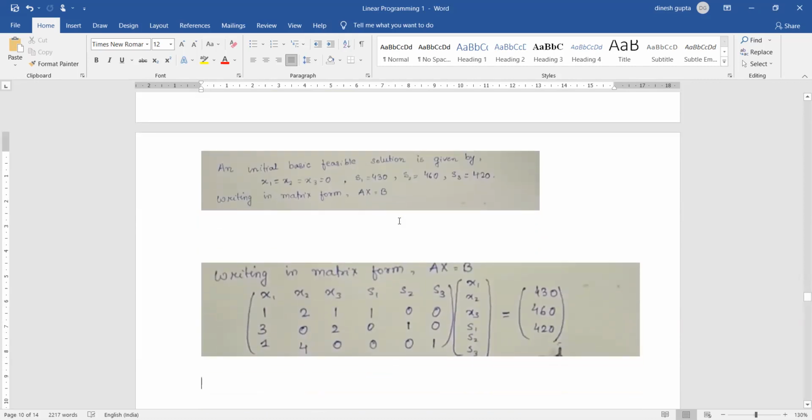The second step is to find the initial basic feasible solution.